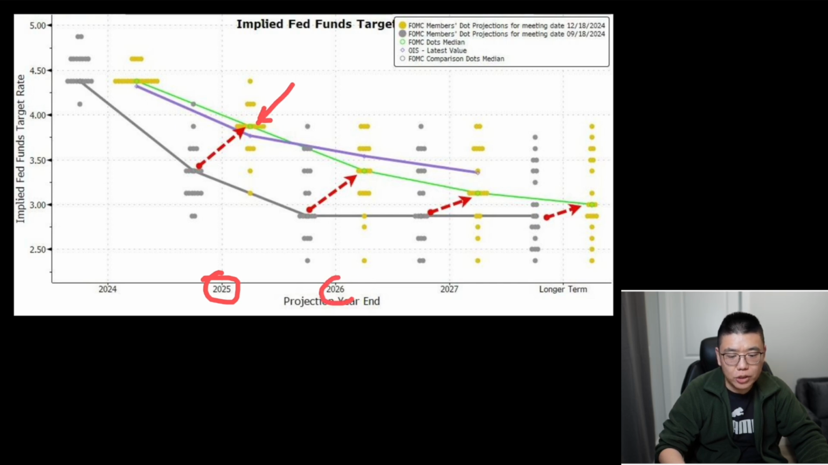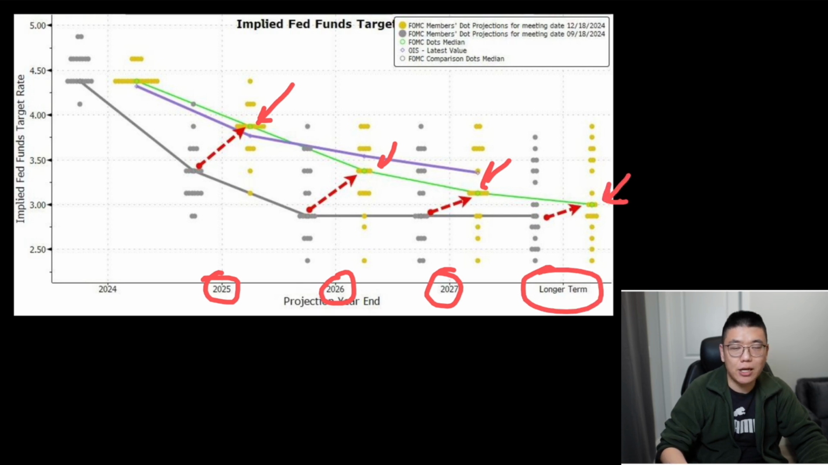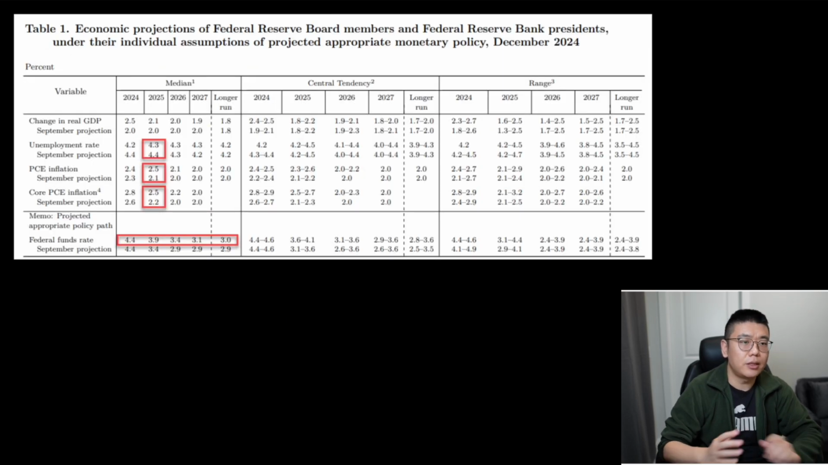And there will be 2 additional cuts in 2026 based on the median value, and there will be 1 more additional cut in 2027. And the long-term so-called neutral rate, if we look at the long-term median, is currently at 3%, and that's what we call the neutral rate, and it's actually up by 0.1% compared to September at 2.9%. Now let's look at the economic projection from this FOMC meeting.